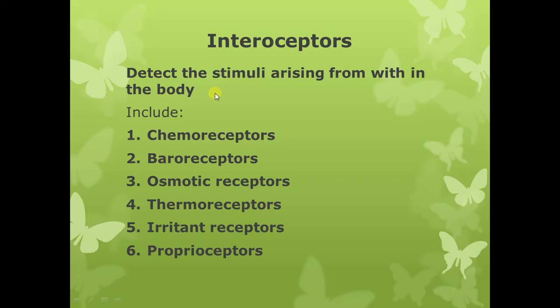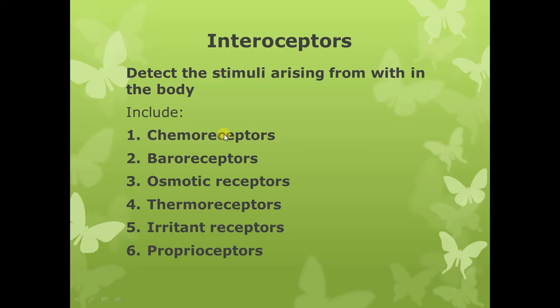The interoceptors include the chemoreceptors. Like we have studied in respiratory physiology, we have chemoreceptors present in the aortic and the carotid bodies, which are the peripheral chemoreceptors, and we also have the central chemoreceptors present in the brain stem, in the medulla oblongata.